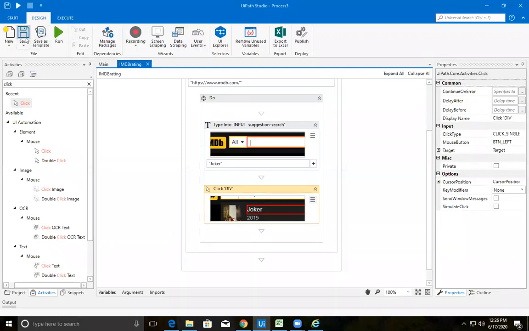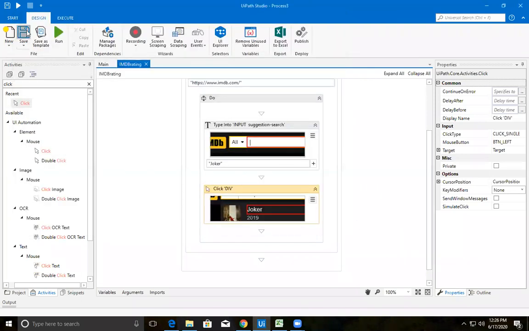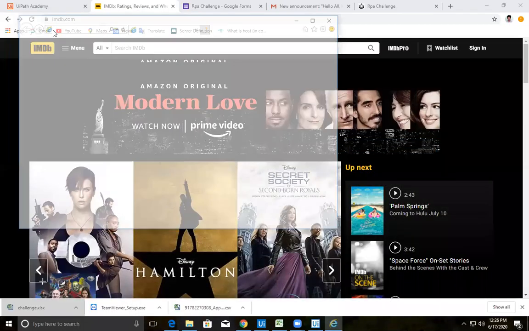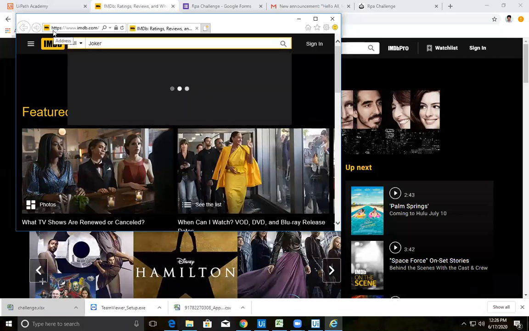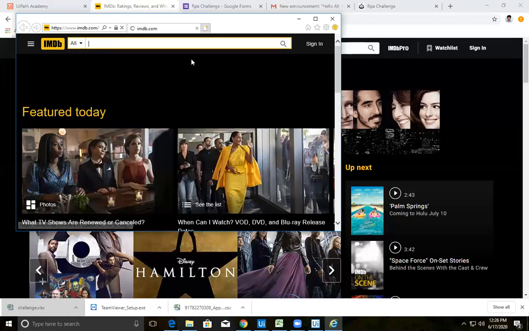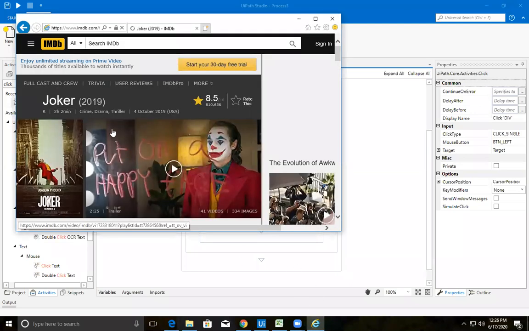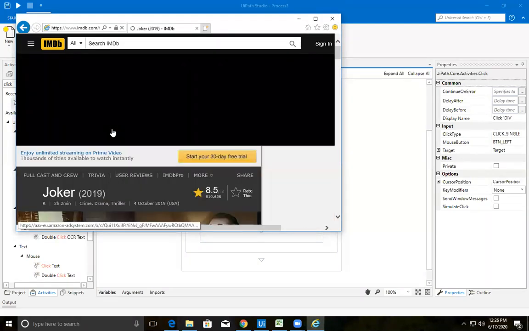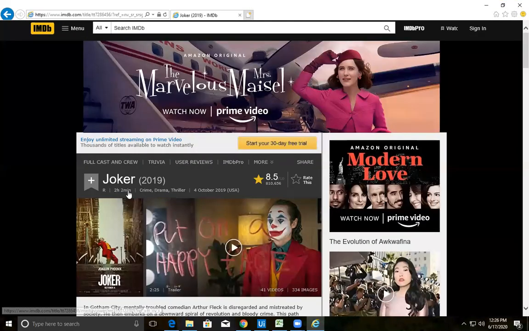Okay, let me save this. Let me close the browser. Let me run this, whether it opens this Joker movie or not. Okay. Yes, it has opened that page. Fine. This Joker page has been opened. Did you observe it?